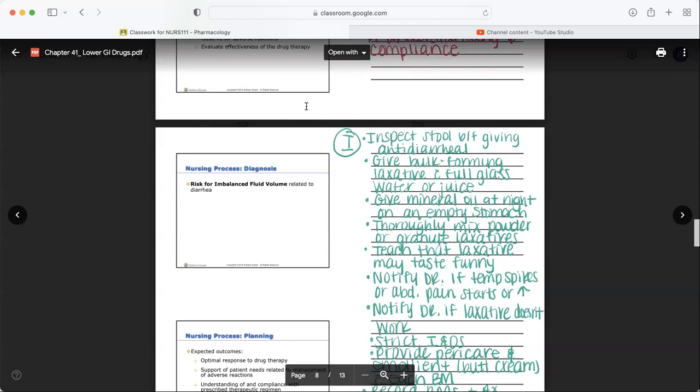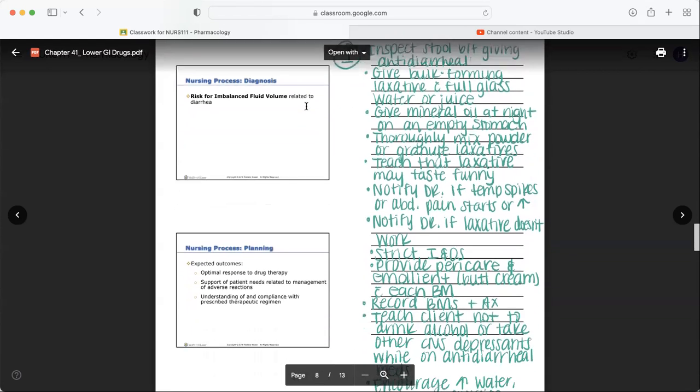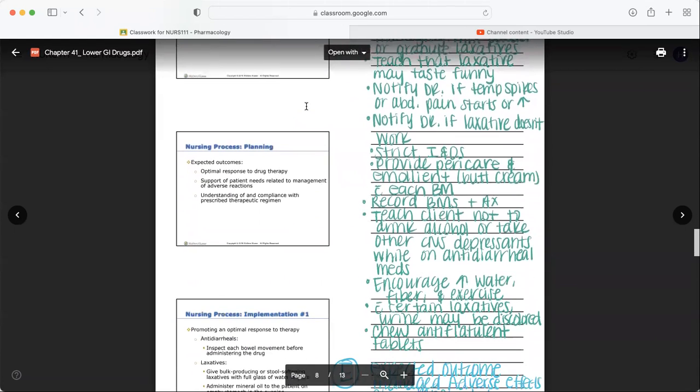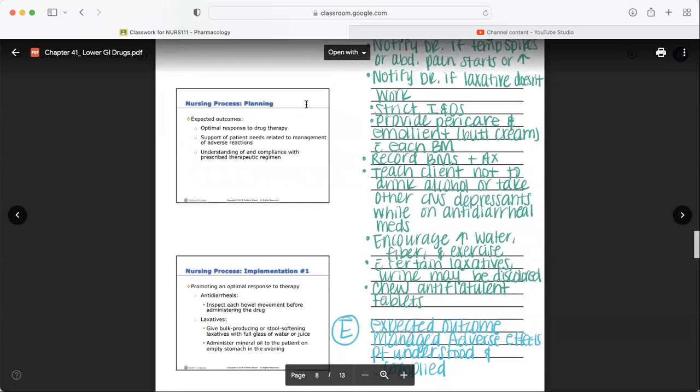We want to notify the doctor if the temperature spikes on the patient or if that abdominal pain starts to increase, or it begins in the first place. They didn't have pain and now they do, because that would be concerning to us. We also want to notify the doctor if the laxative doesn't work. So if we're giving a medication to produce a bowel movement and they don't produce a bowel movement, we need to tell the doc something might be up. Maybe there's an obstruction or impaction that we're not going to be getting out without some more intervention, right?